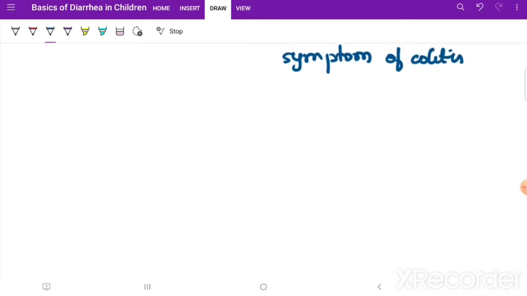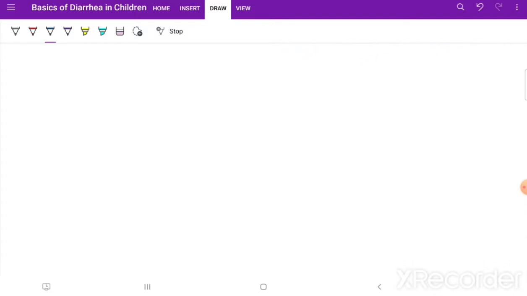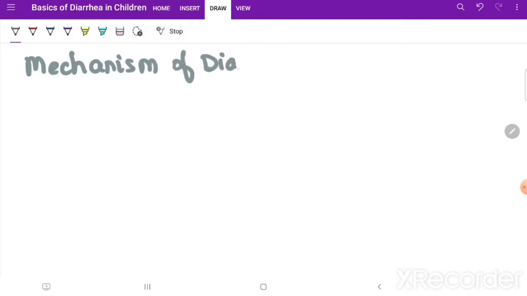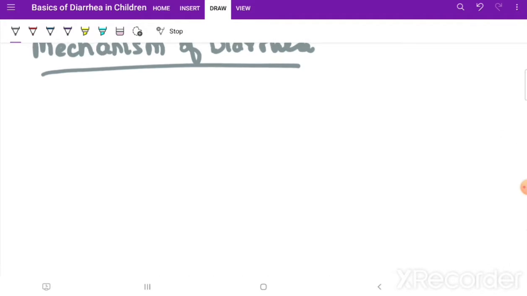Now going next is a little important concept. It's basically about the mechanisms of diarrhea, and it is quite important for you to understand this as a postgraduate. Let us go into details about the mechanisms of diarrhea. It is supposed to be told as a table, but as I cannot draw this quite big table, I'll be listing out each one of them.